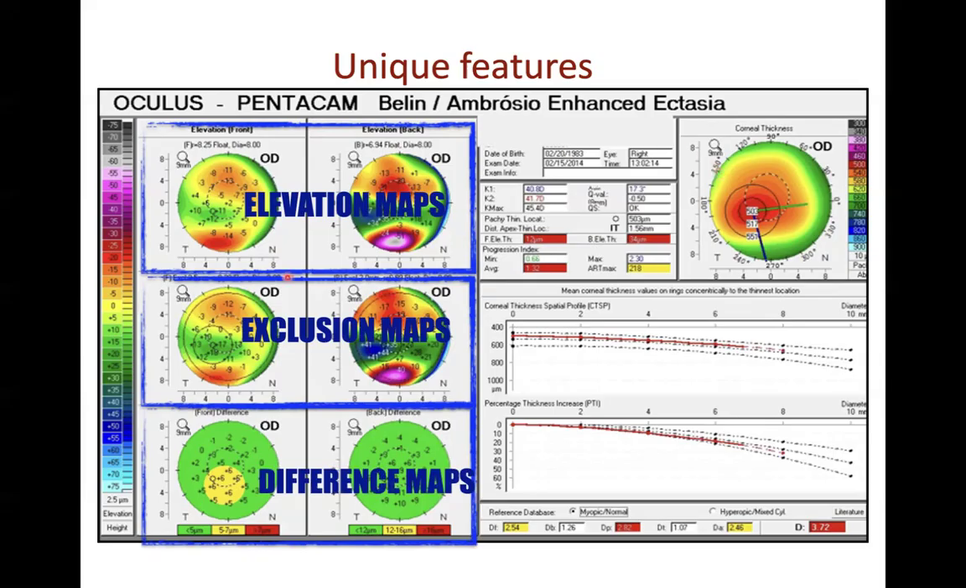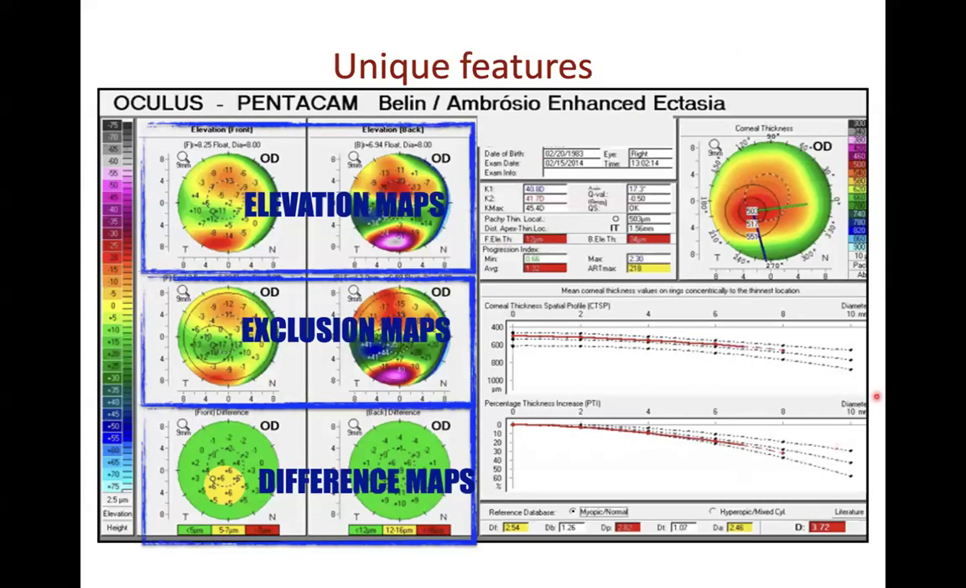The difference between the elevation map and the exclusion map is seen in the last portion, the difference map. Over here, any value less than 5 is normal. Values between 5 and 7 are suspicious and seen in yellow. Any value in the anterior more than 7 and in the posterior more than 16 is definitely a steep cornea or corneal ectasia. So we have to be careful. Even if we didn't get this in the elevation map, because of this exclusion map, it becomes easily understandable.